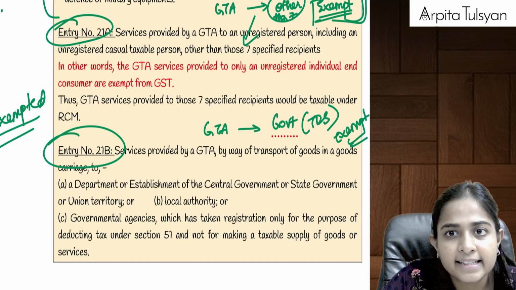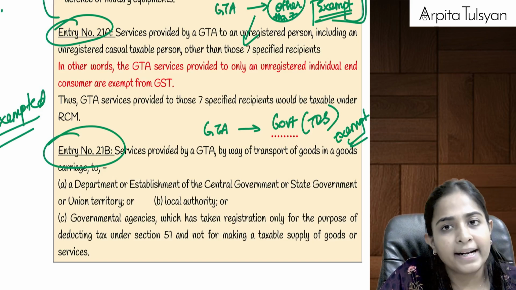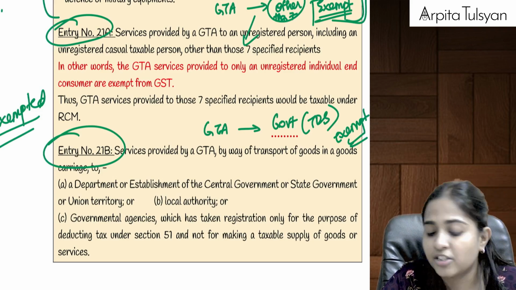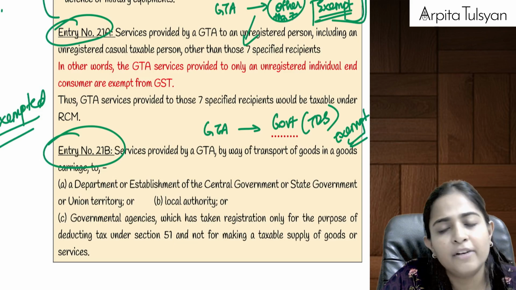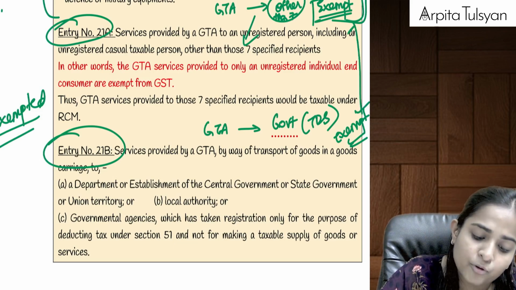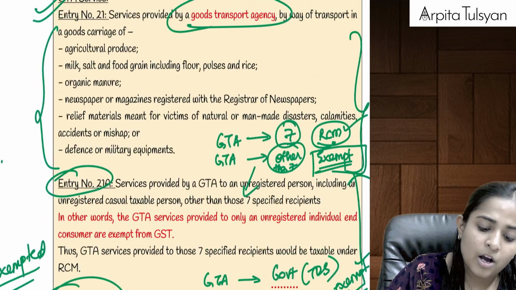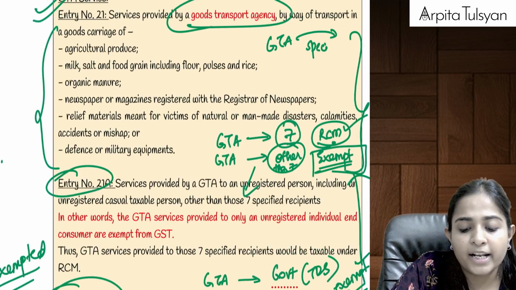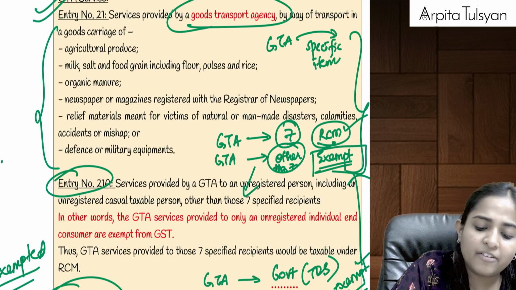Do you recollect this? Yes. So when it is provided to other than 7 people, and when it is provided to government which has got itself registered only for the purpose of TDS, then it is going to be exempted. So in GTA there are 3 exemptions. If GTA is providing transportation of specific items, then it will be exempted.